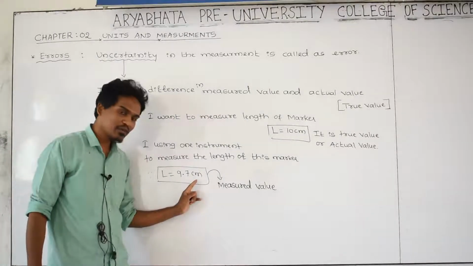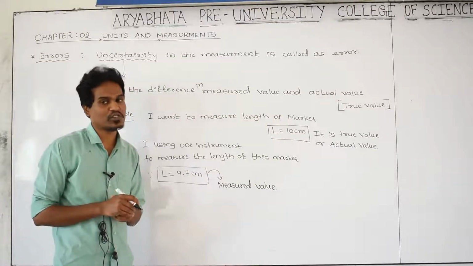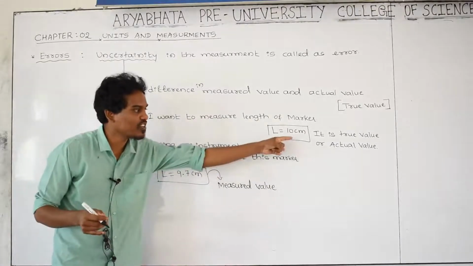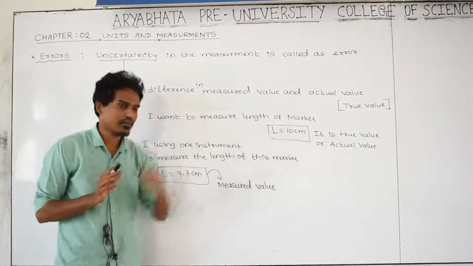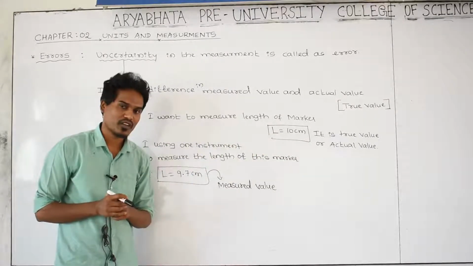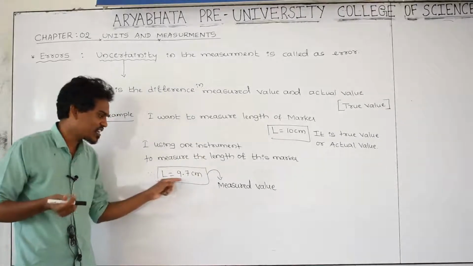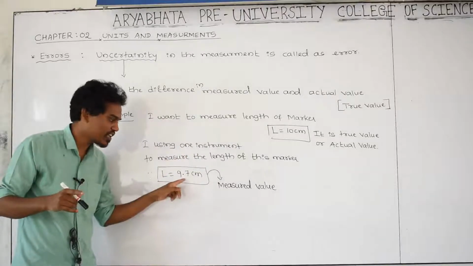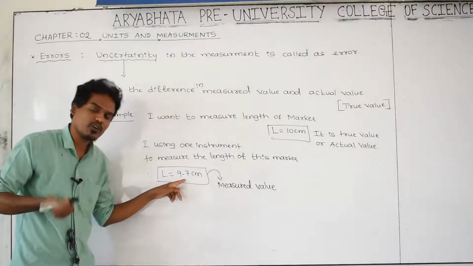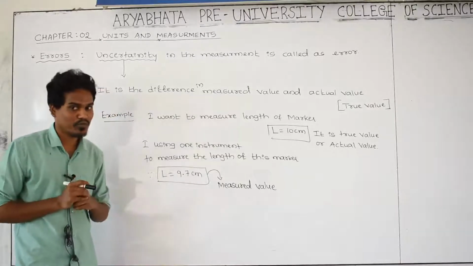But is the value given by the instrument exactly correct? Of course that is not correct, because you are seeing the exact length of the marker is 10 centimeter. That is a true value. But how much is this instrument giving? That is 9.7 centimeter. Think yourself, is the instrument giving exact 10? No, that instrument is unable to measure the true value, the exact value.